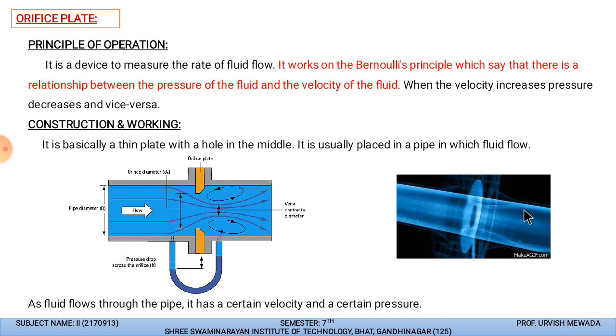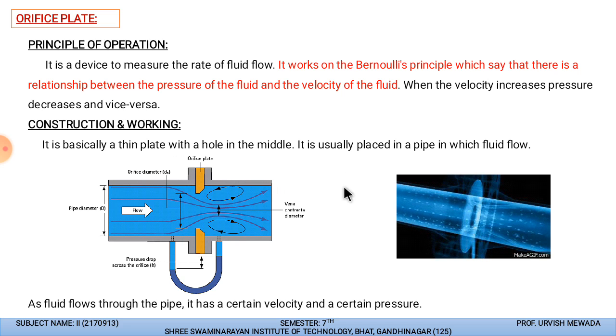Whenever the flow is passing through this hole, at this point the pressure is maximum. At the center point the pressure is released, so the flow rate will increase on this side, and on this side it will become normal. So by placing such plates, we can create the pressure difference, and this pressure difference can be measured in terms of flow rate.